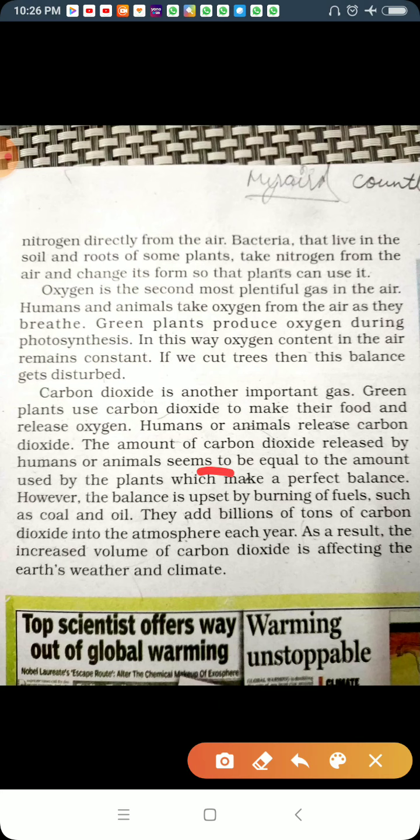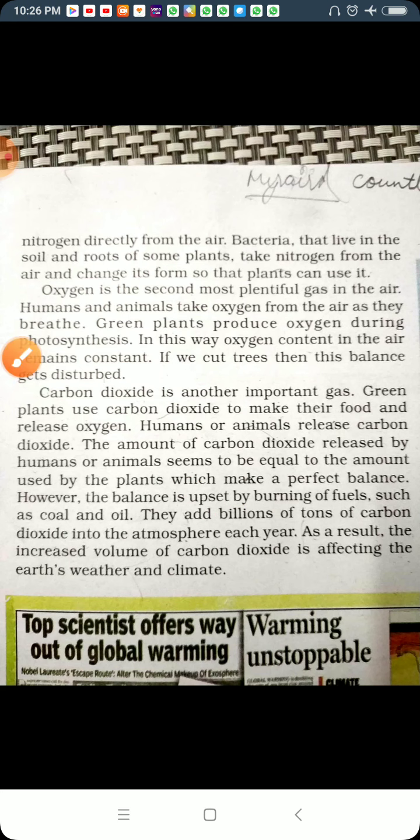Upset means it is disturbed, it is imbalanced. By burning fuels such as coal and oil, we add billions of tons of carbon dioxide into the atmosphere each year. The amount of carbon dioxide is increasing, and there are fewer plants to take in this carbon dioxide. As a result, the increased volume of carbon dioxide is affecting the earth's weather and climate.